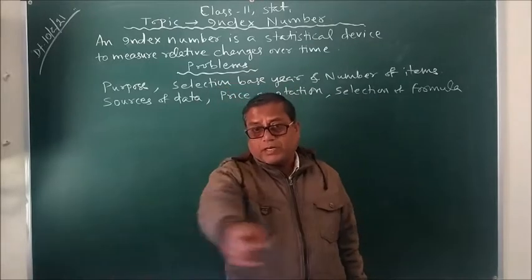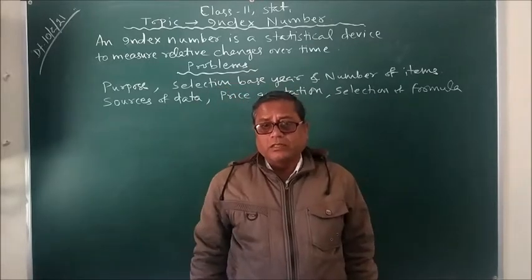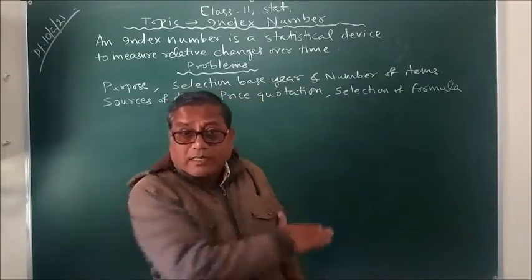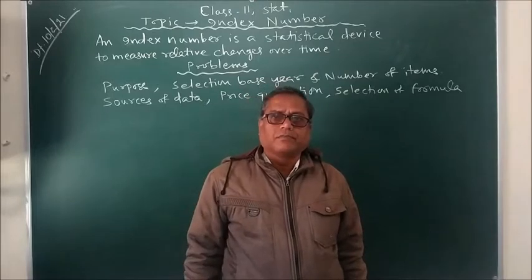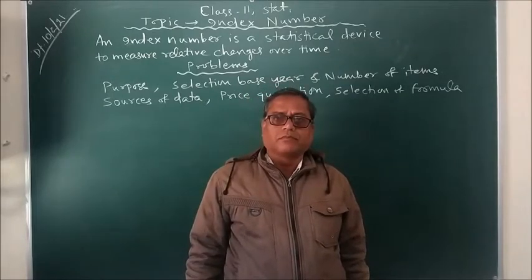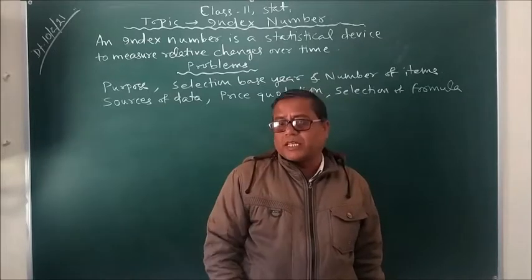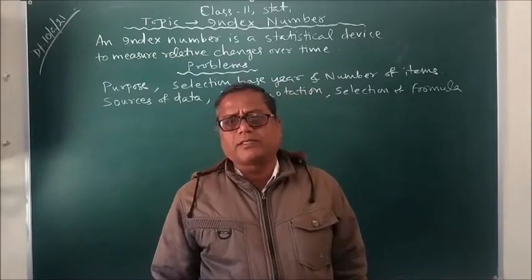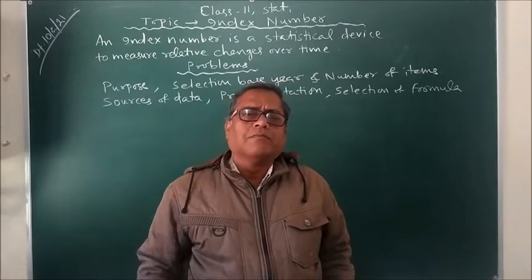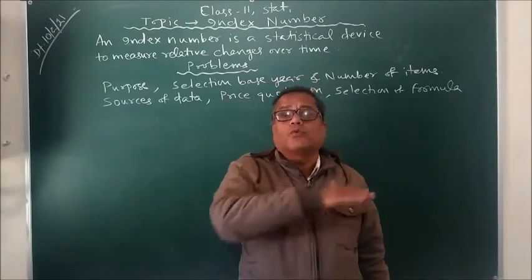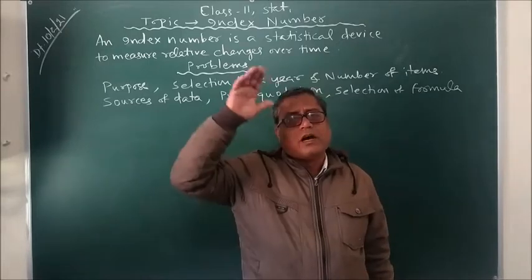So price of different goods means price of A, price of B, price of C, in particular, not in general. But when we say, instead of saying price of tomato has risen, when we say price of goods sold in the market, prices of goods sold in the market are rising.